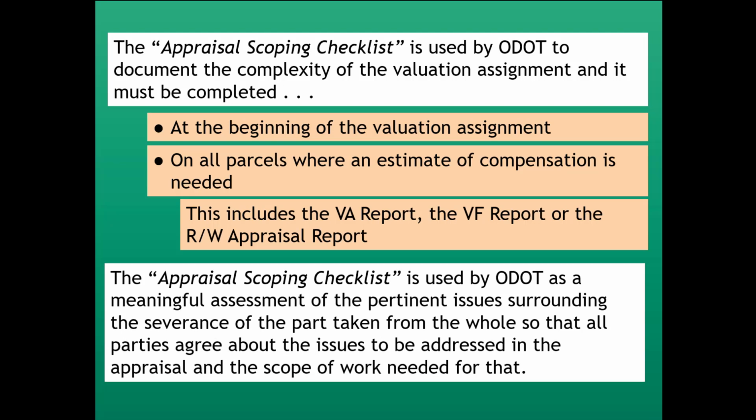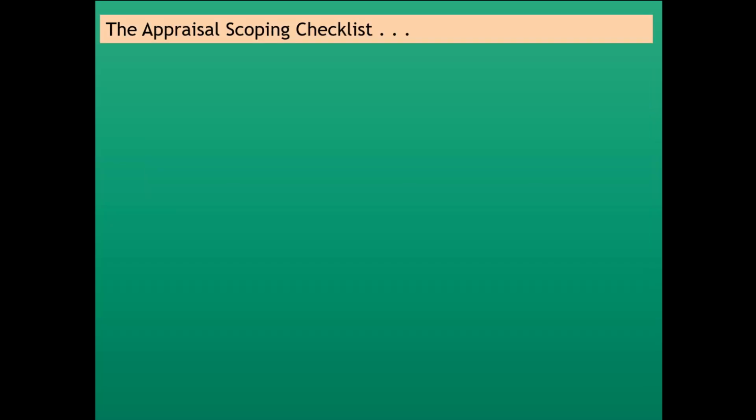The Appraisal Scoping Checklist is used by ODOT as a meaningful assessment of the pertinent issues surrounding the severance of the part taken from the whole, so that all parties agree what the issues are to be addressed in the appraisal and the scope of work needed for that.